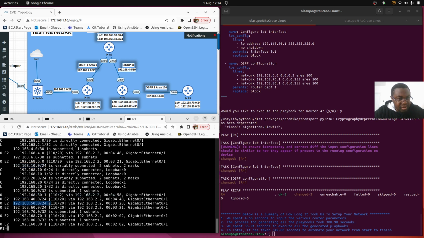Sorry, let's start from 30.0 and 40.0, which are attached to router 2. Then we have 50 and 60, which are attached to router 3. And finally, we have 70 and 80, which are attached to router 4.